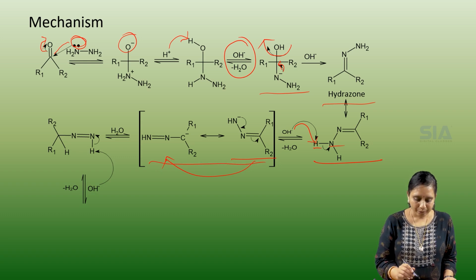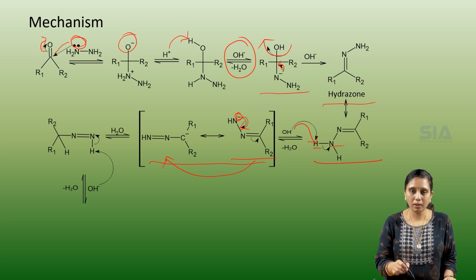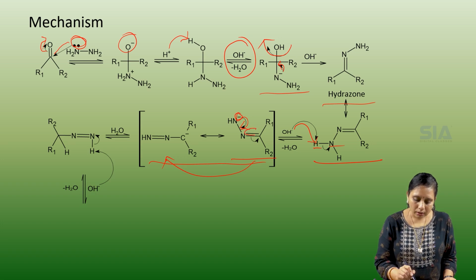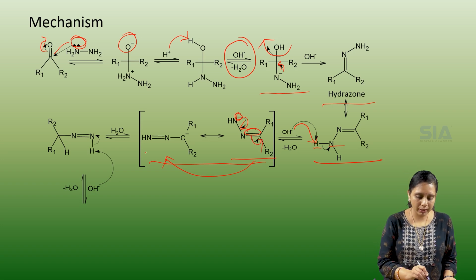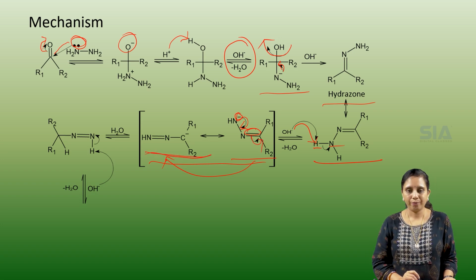So here, this negative charge on nitrogen will be converted into a double bond between the two nitrogen atoms, and the double bond between carbon and nitrogen will be shifted as a negative charge onto the carbon, forming this molecule.